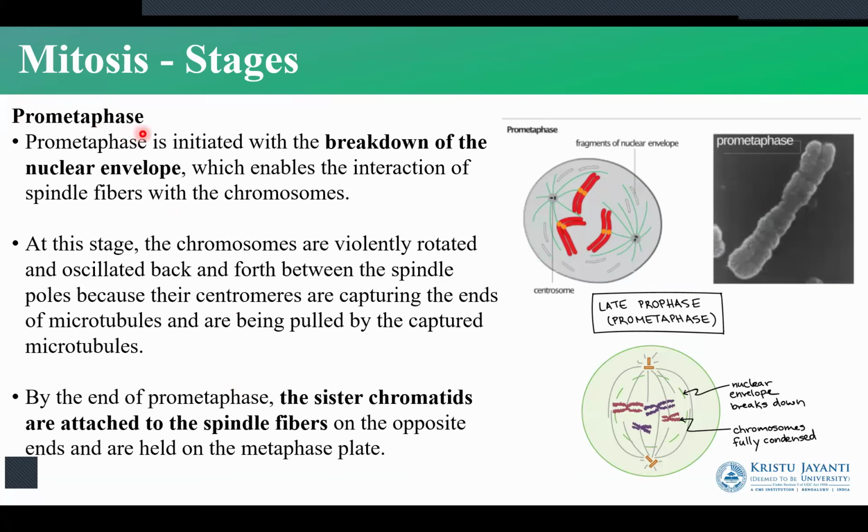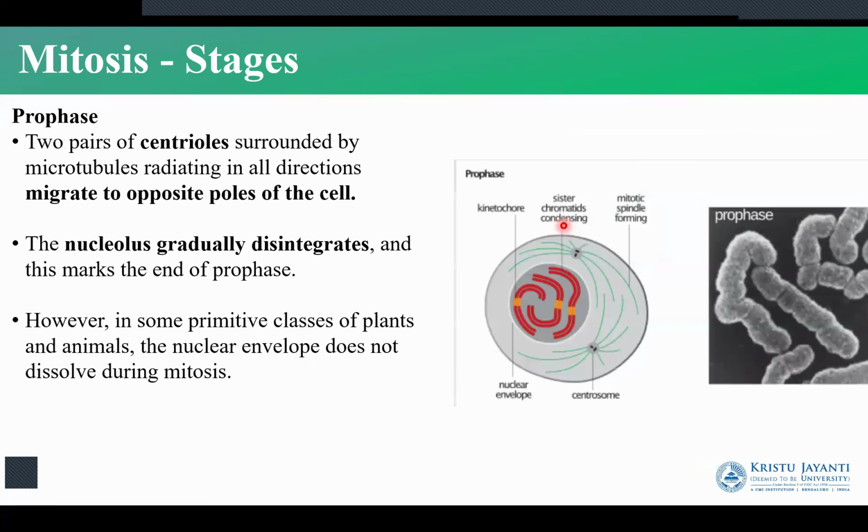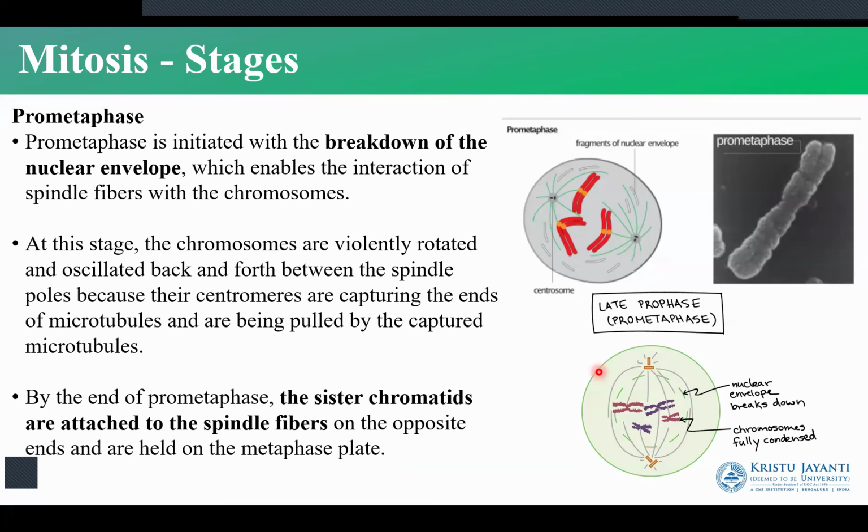Now, the next stage is the pro-metaphase, which is the stage between prophase and metaphase. So, during this stage, we have the breakdown of the nuclear envelope. What we had here earlier is the chromatids present inside the nucleus. The nucleolus has disappeared. The centrioles are on the opposite sides of the cell. But when we move to the pro-metaphase, the nuclear envelope has disintegrated, and we have the interaction of the spindle fibers with the chromosomes.